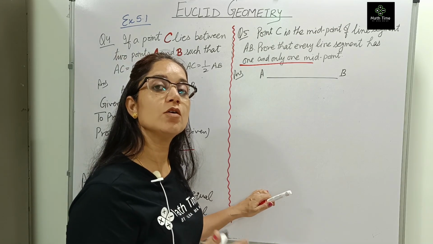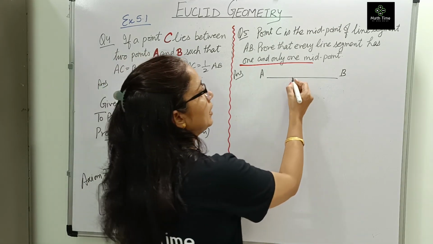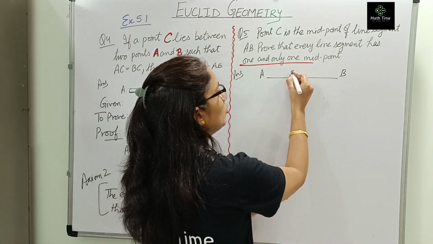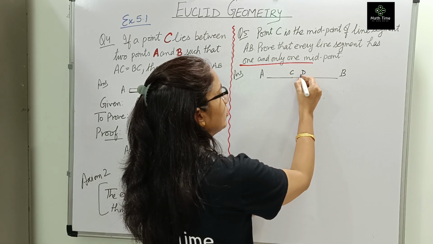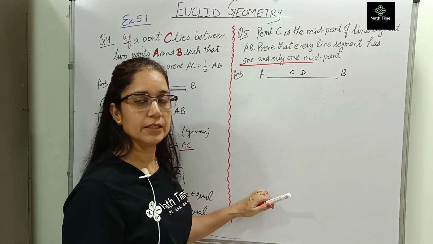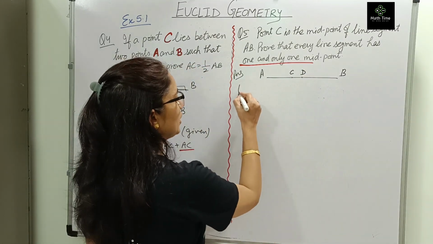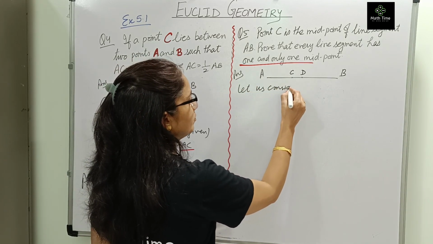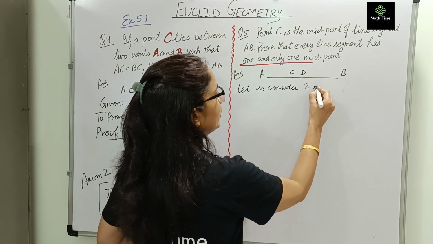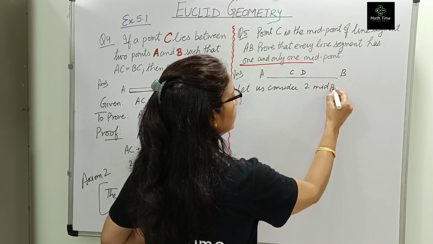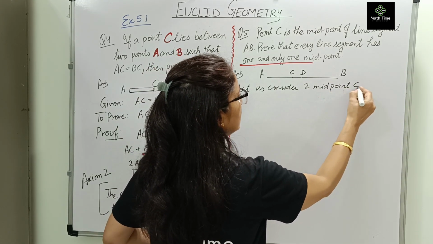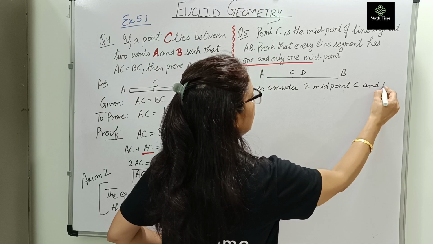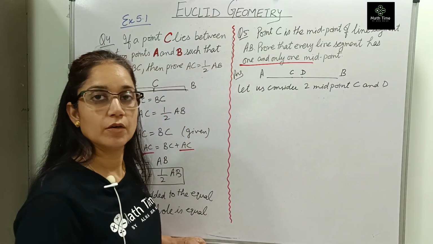Let us start with the contradictory statement of that. Let us say that there are two midpoints, C and D. We have considered this. Let us consider two midpoints, C and D. Okay.